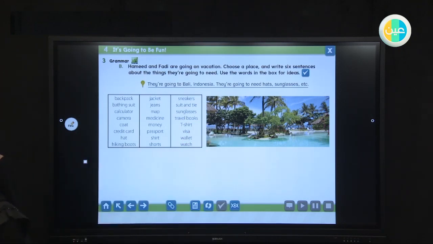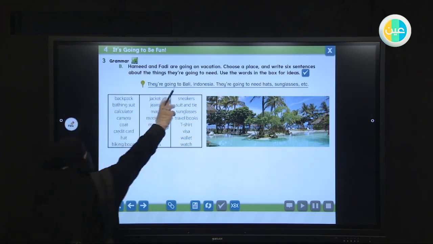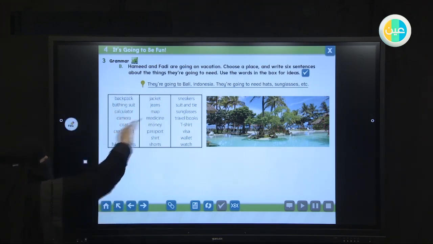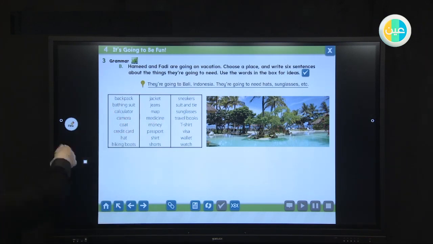I want you now to write down the sentences. Be careful to use going to, and be careful to use these things. And you can add more.